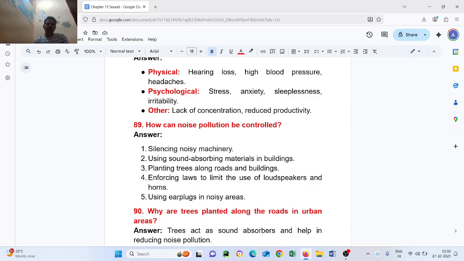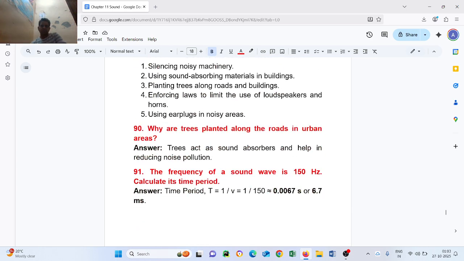Question number 89. How can noise pollution be controlled? By silencing noisy machinery, using sound absorbing material in buildings, planting trees along roads and buildings, enforcing laws to limit the use of loudspeakers and horns, and using earplugs in noisy areas.